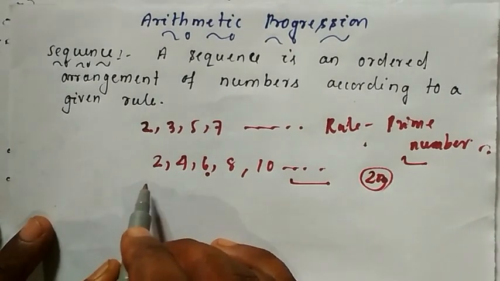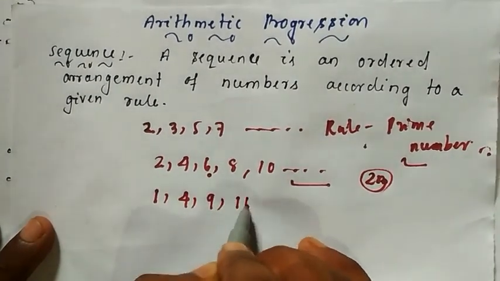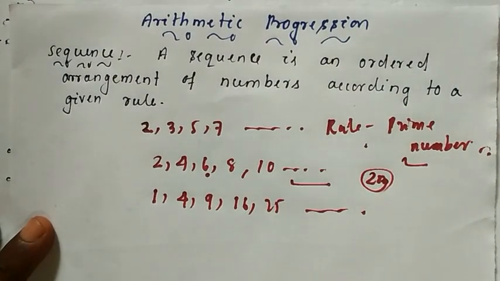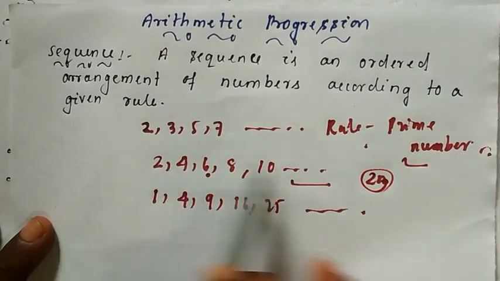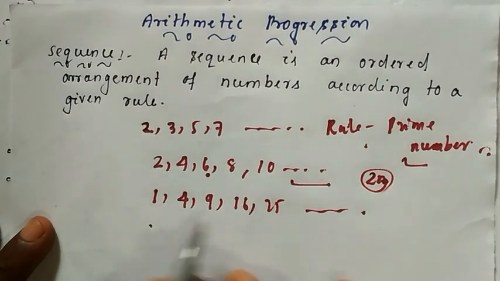I can say 1, 4, 9, 16, 25 and so on is also an example of a sequence. Here in the first sequence you can say the rule is the set of even numbers.